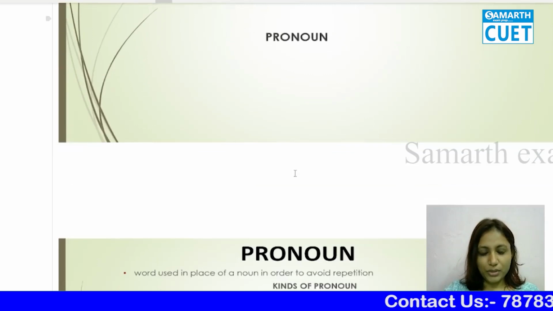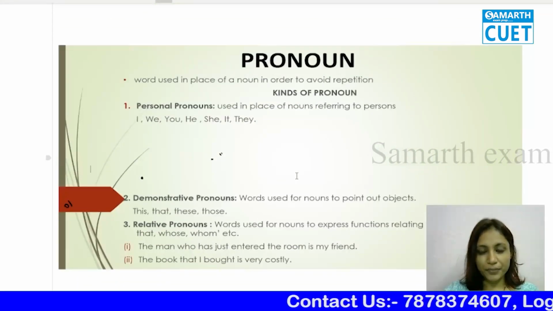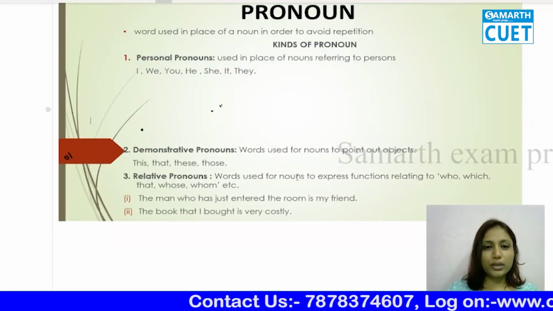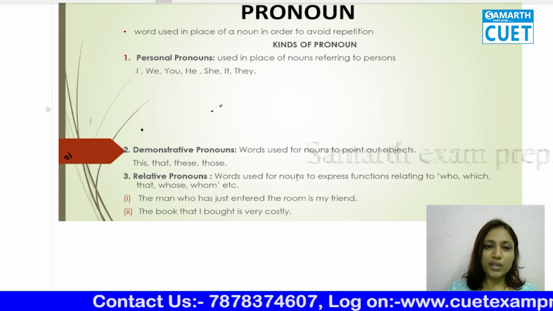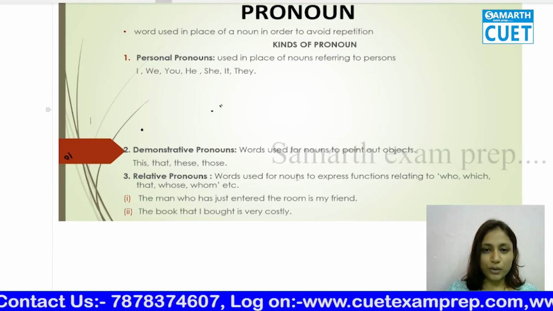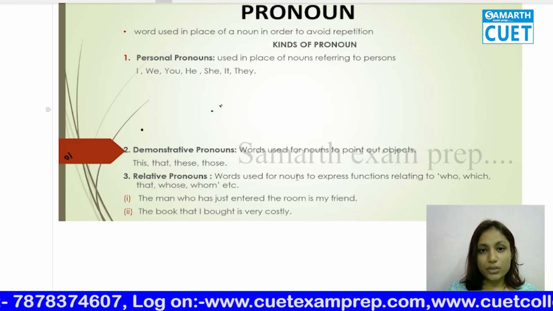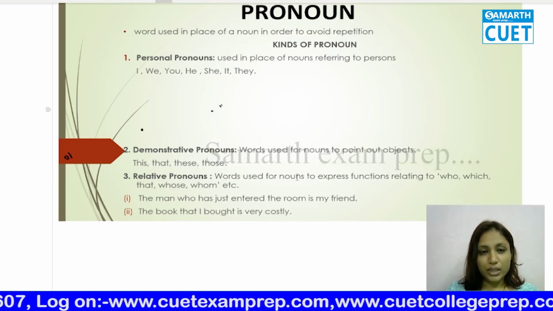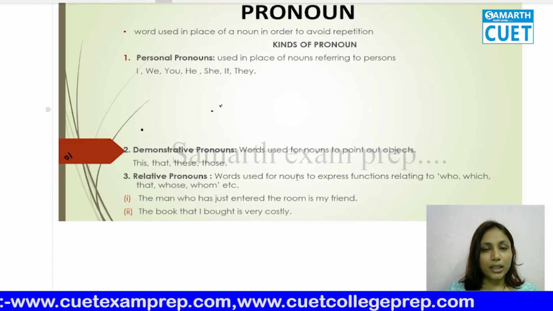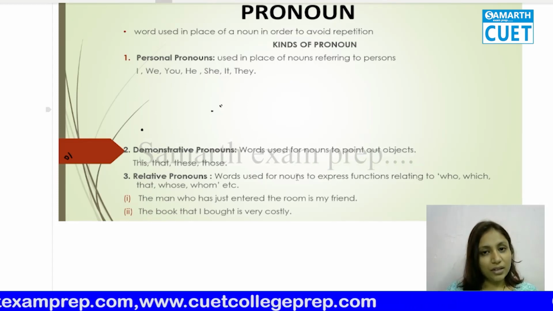So let's start pronouns with the definition first. Basically, the definition is: a word used in place of a noun in order to avoid repetition. But how do we understand it? Let me explain it with an example. I'm having a conversation with